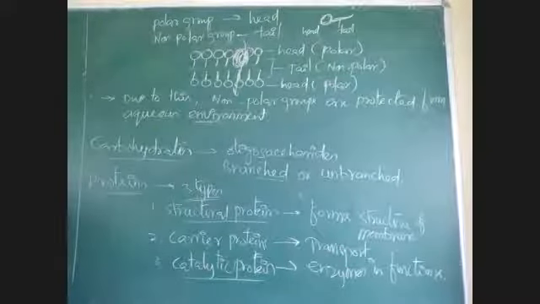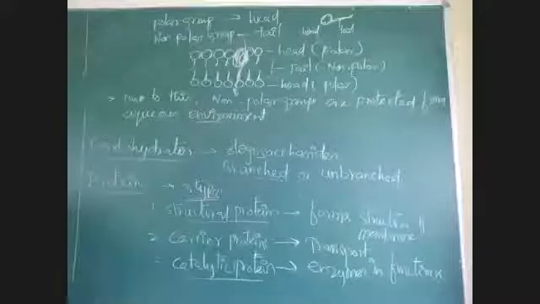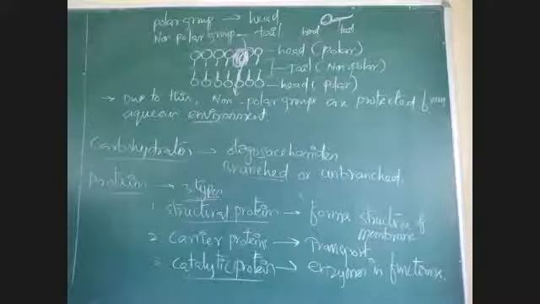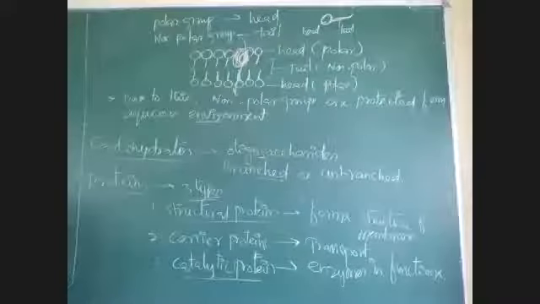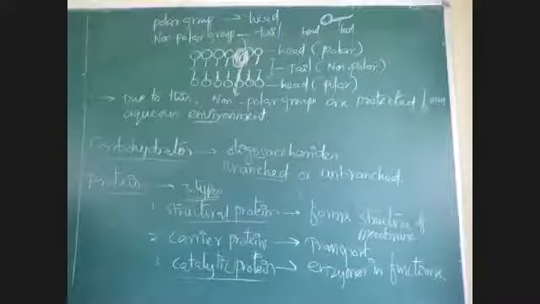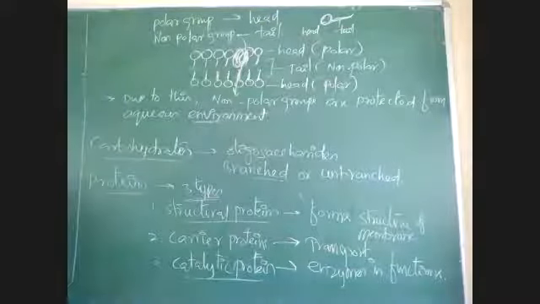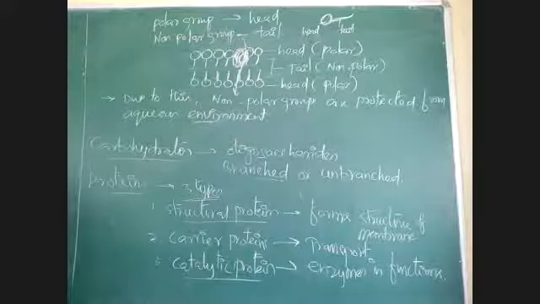Okay, some doubts came. Cell membrane thickness is 75 angstroms. Why do the non-polar groups need to be protected from the aqueous solution? They are not protected exactly, but the hydrophobic groups will move away from the aqueous environment.